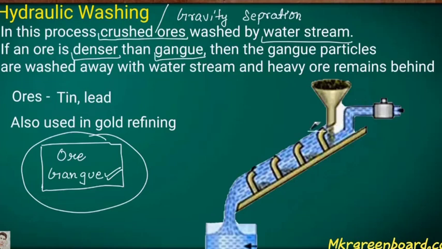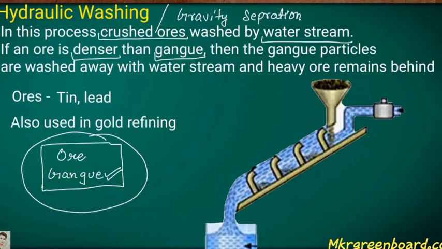For that we require a stop table. In that, according to density, it will separate it out. Here you can see in the figure.